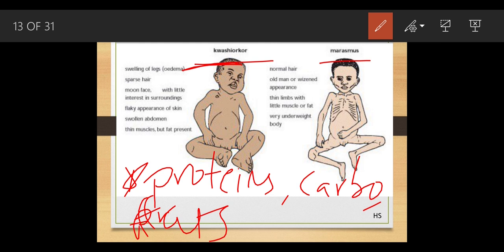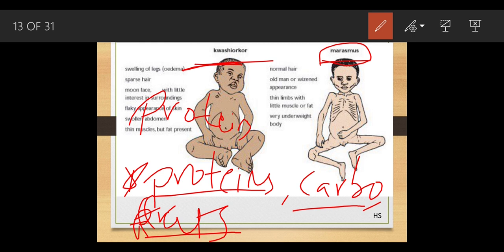Kwashiorkor occurs due to proteins only, but marasmus occurs due to a lack of proteins, carbohydrates and fats, all of this nutrition. So basically marasmus means a complete lack of nutrition, whereas kwashiorkor means only a deficiency of proteins.